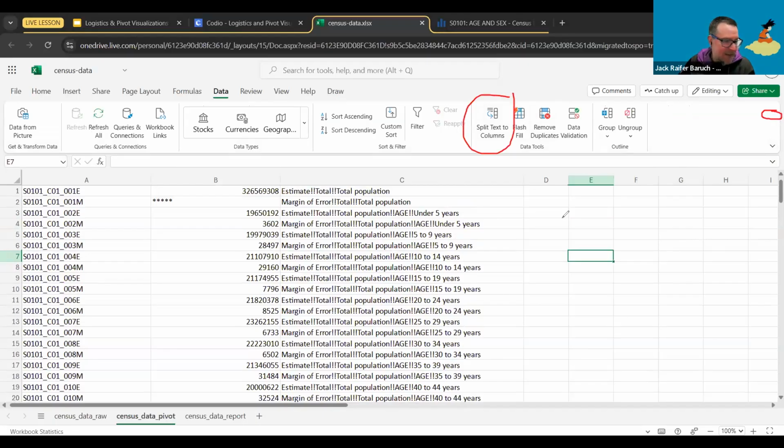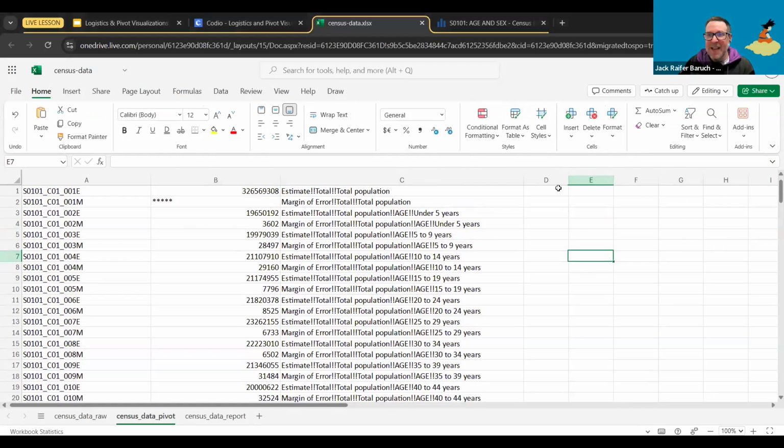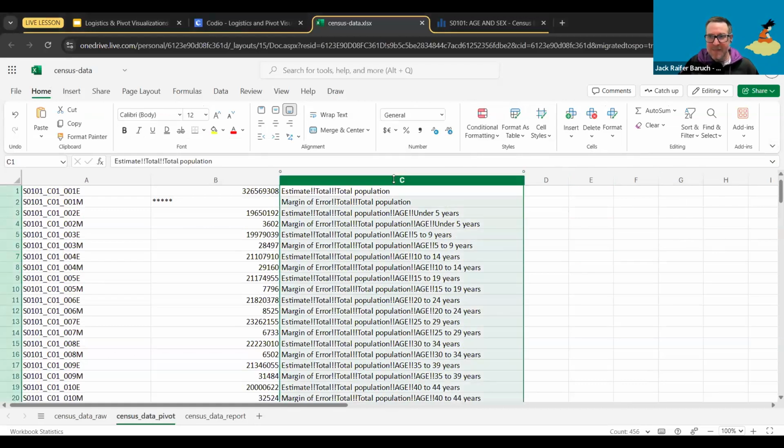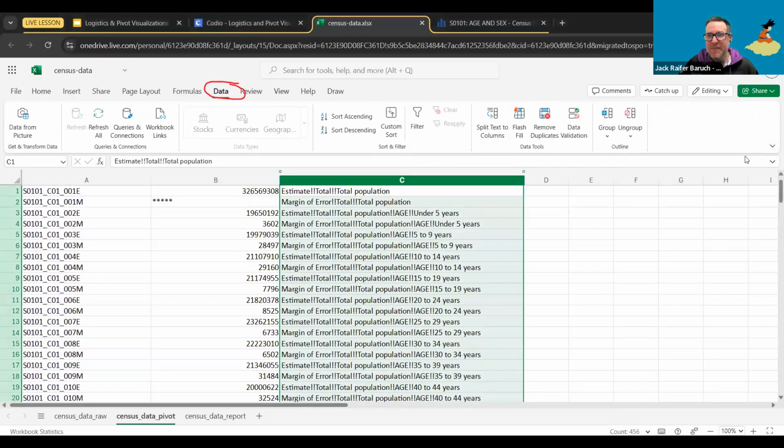Okay, they might look different. I'm using the online version. You might be using the desktop version, and they are going to look a little bit different. And that's important. So let's go again from the beginning. Highlight column C, the whole column. Then we go up to data.